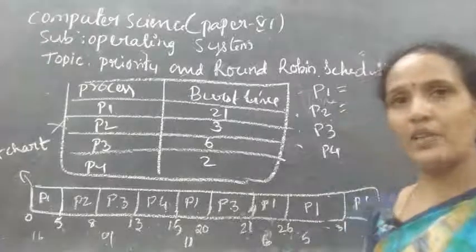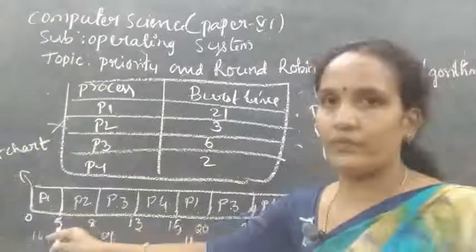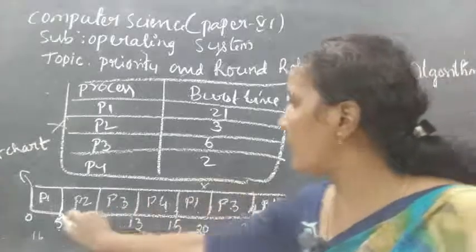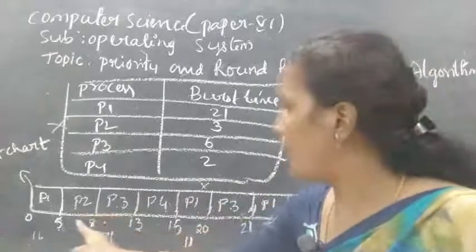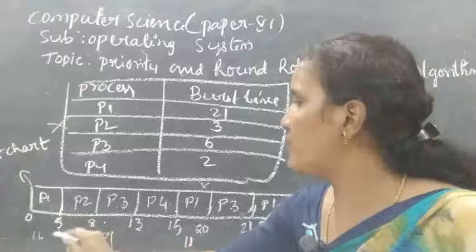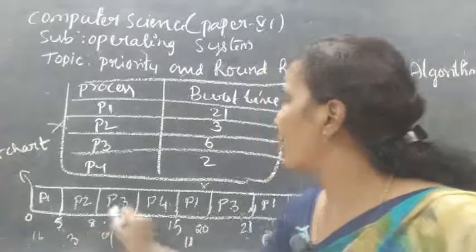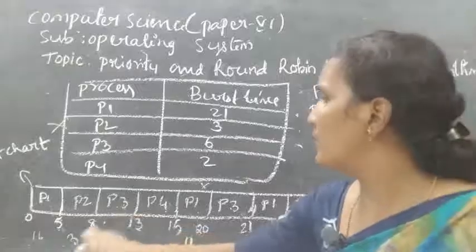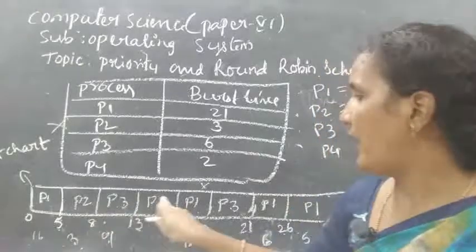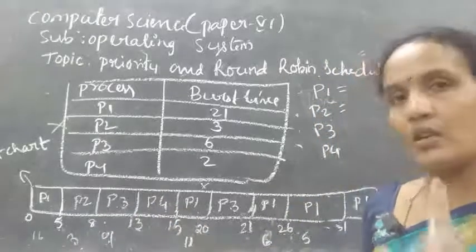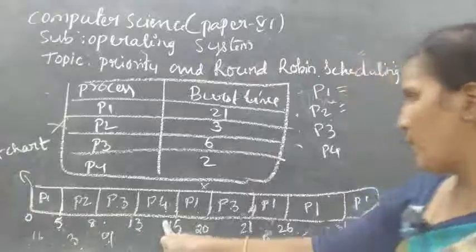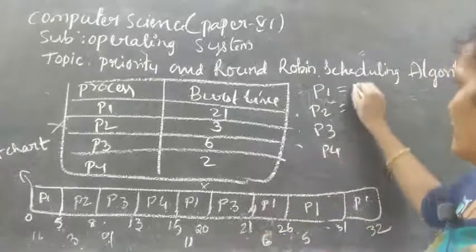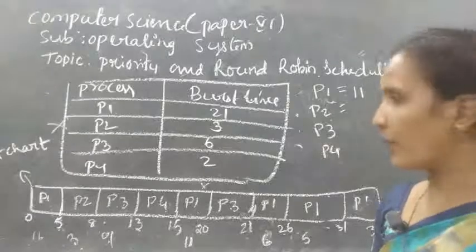P1 here is 0, but P1 again appears, so you need to calculate this waiting time. 5 plus 8 minus 5 means here 3. 3 plus 5, 8. Again here it is 2, so 10. Next here it is 1. So it is 11.